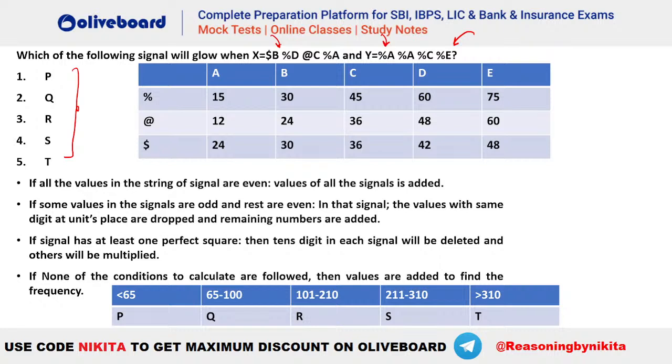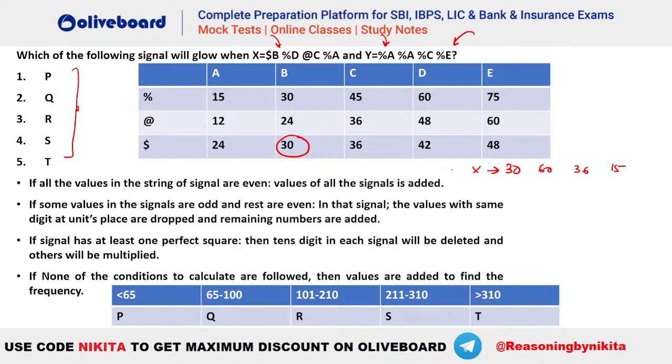I hope we are able to find the values here. Anybody who found the value for x? What will be the value of x? Dollar B, what is dollar B? You can see that's your 30. So we have 30 here. What is percentage D? Percentage D is 60. So this will be 60. What is at the rate C? At the rate C is your 36. So this is 36. Then percentage A. Percentage A is 15. So we have 15 here.